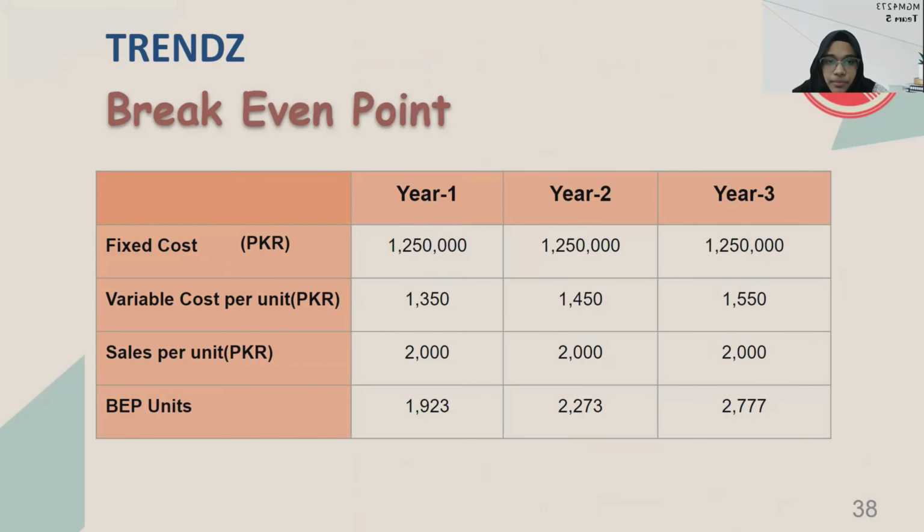Next is the break-even point. According to the units, we determine the break-even points. We know the formula, which is break-even units equals fixed cost divided by sales per unit minus variable cost. Accordingly, we calculated and found in year one, the break-even point is 1,923, and in year two, the BEP units is 2,273, and year three it's 2,777. So these are the break-even point units of shoes.